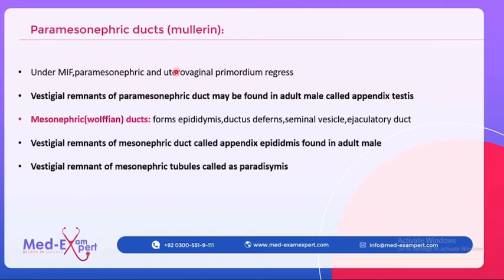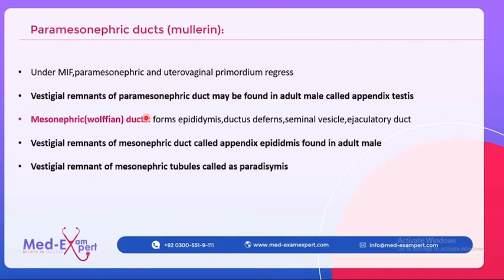Basically, this paramesonephric duct regresses under the action of the Mullerian inhibiting factor. So, the paramesonephric duct forms basically no definitive structure in the males; it only forms structures in the female. It will only form the vestigial remnants, which are the appendix testis. You just need to know the name of it. It does not come into the exam very often. So just know that the paramesonephric duct forms only the structures in the female reproductive system, but it is inhibited by the Mullerian inhibiting factors present in the male, so it does not form any structure in the males.